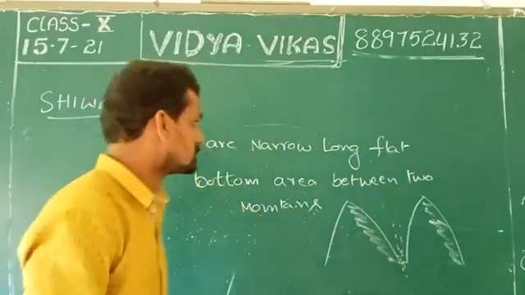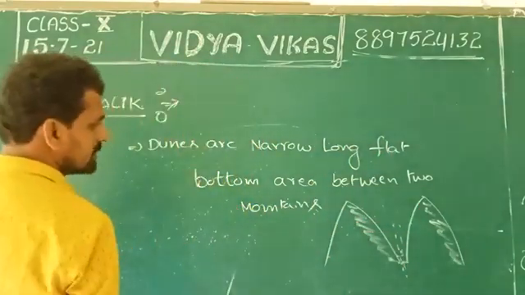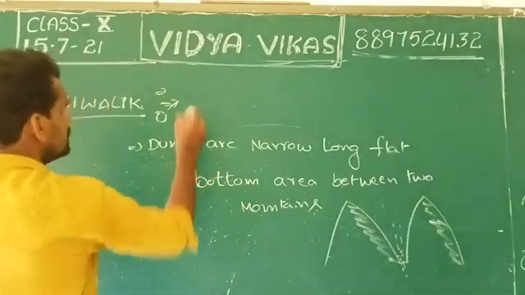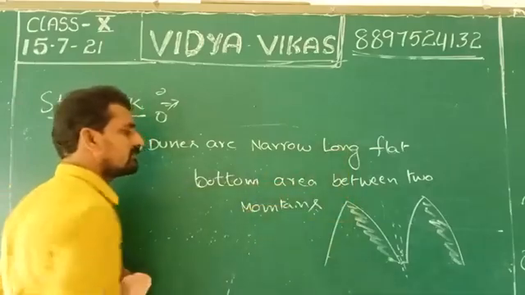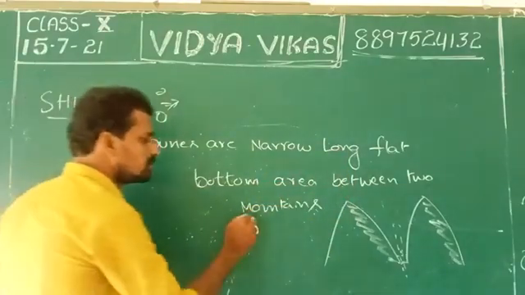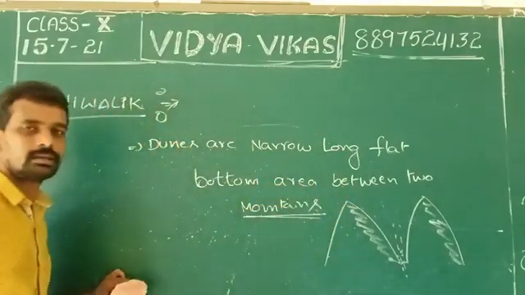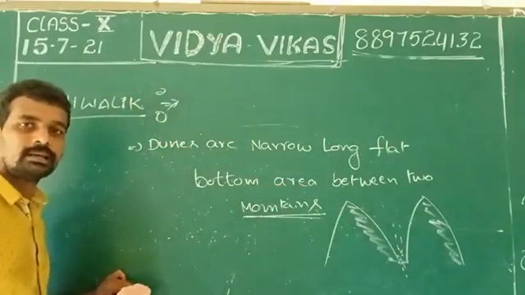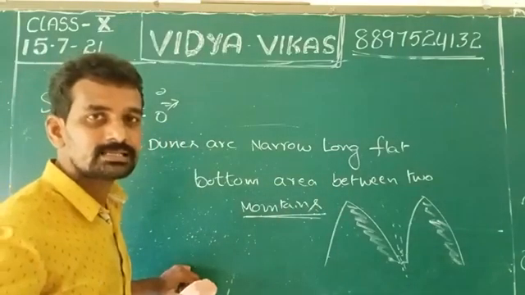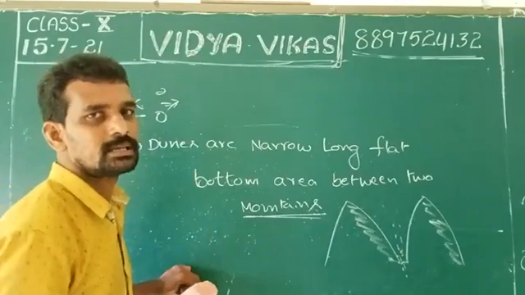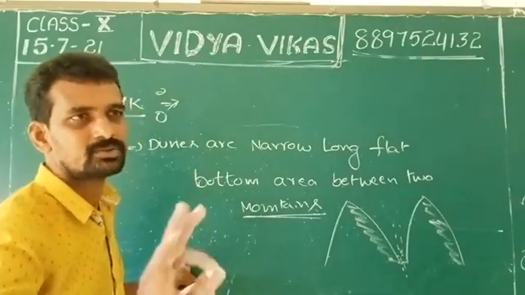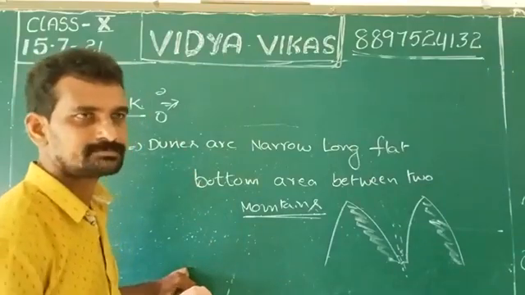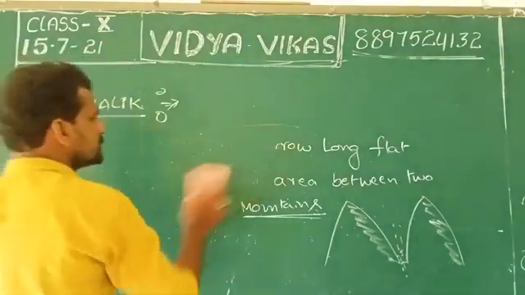Dunes are narrow, long, flat bottom areas between two mountainous areas, found between the Lesser Himalayas and the Shivaliks.